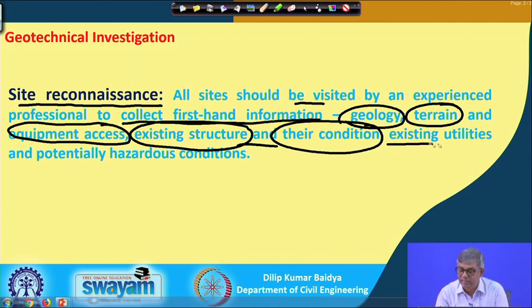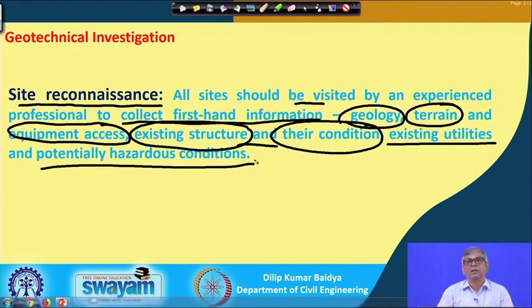And existing utilities and potentially hazardous conditions, like if it is close to the sea shore, then there will be some problem. If it is somewhere else, there may be industries, and there also may be some other problem like that. Those are the things to be noted in the beginning, that is called site reconnaissance by an experienced person: the site is to be visited, and these are the things to be noted.